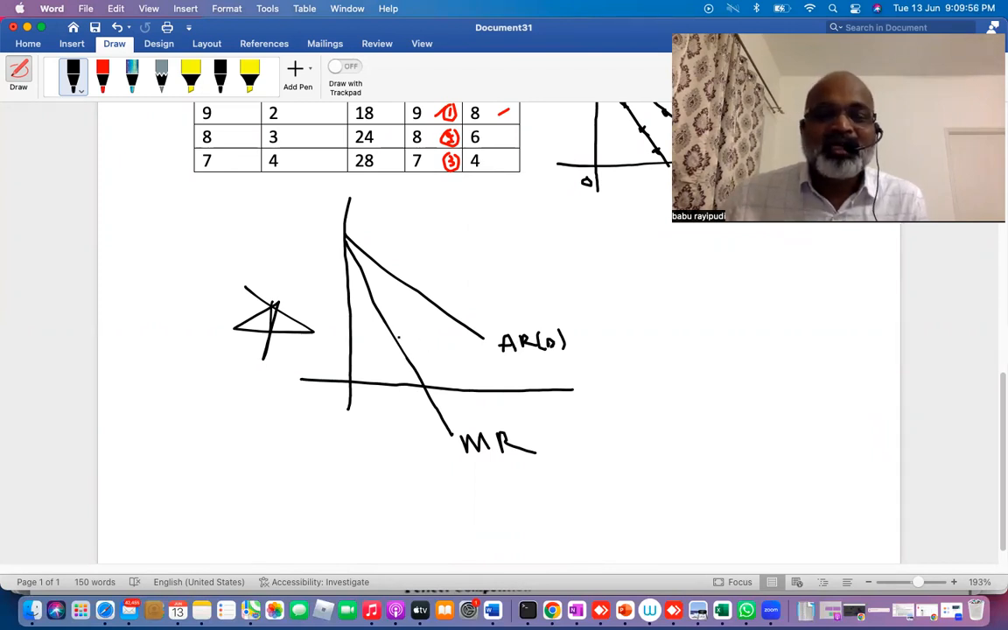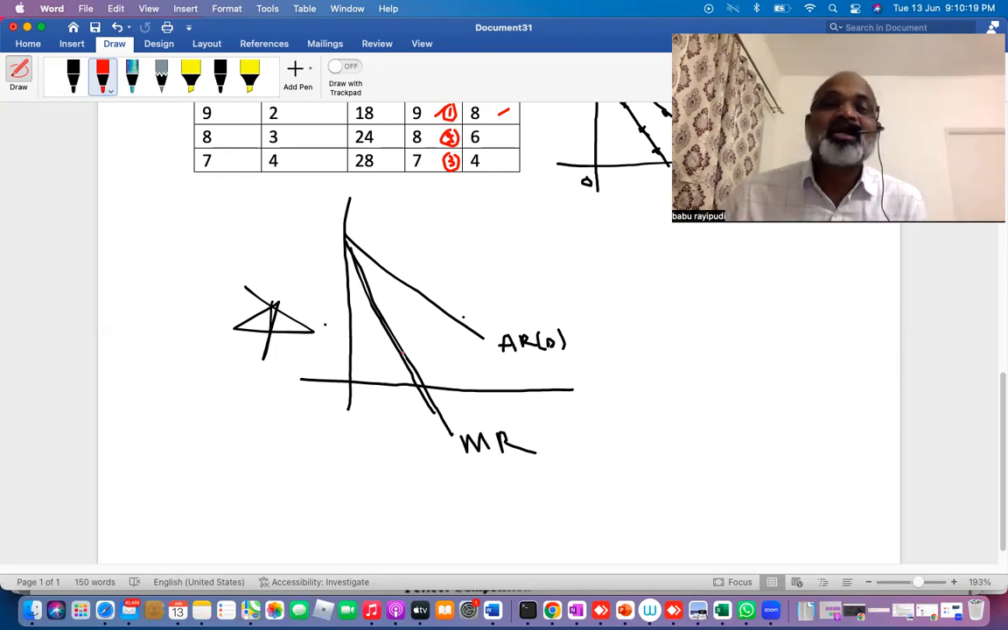Understood. Next, one more analytical point. From the y-axis, the gap between AR and the y-axis is equally divided by MR. That means you can get true or false questions. Both are sloping downwards. Second true or false question: MR slopes downwards, becomes zero and negative, but AR will never become zero.